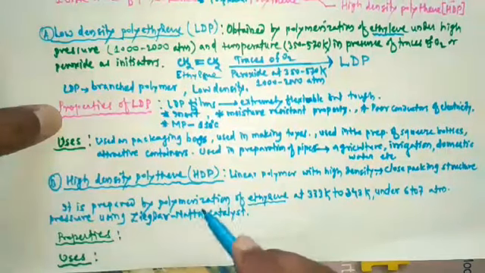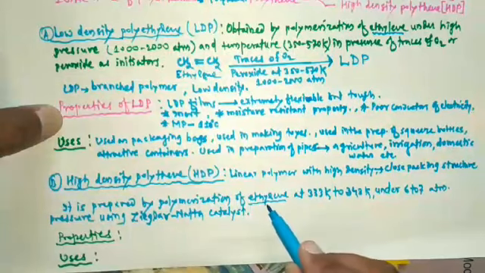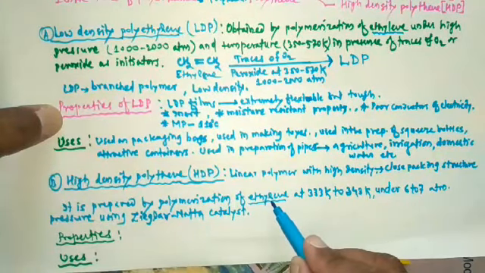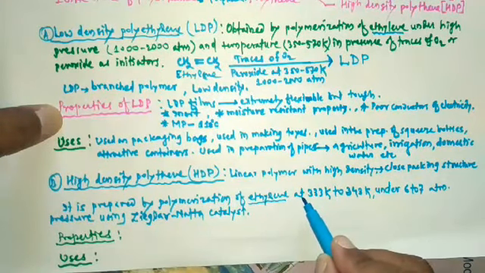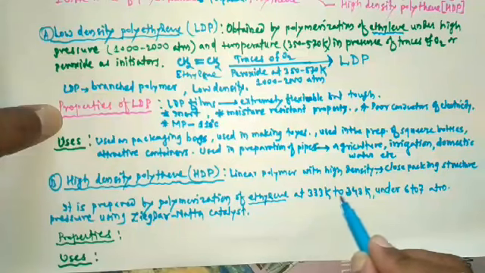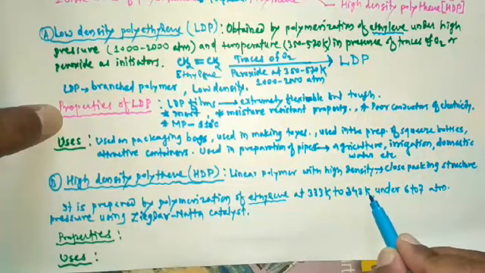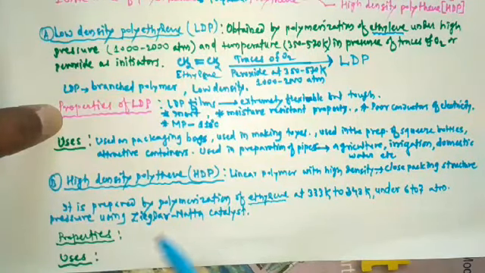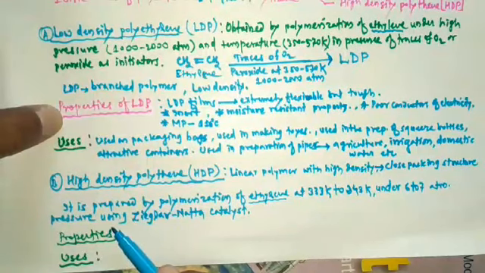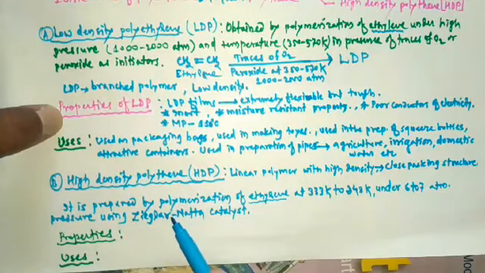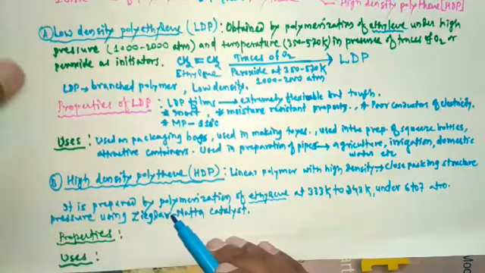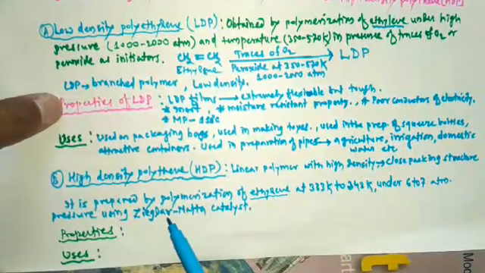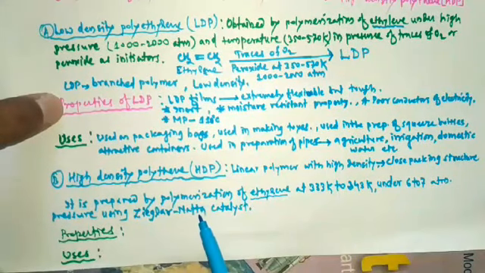It is prepared by polymerization of the monomer ethylene, and the temperature required is 313 Kelvin to 343 Kelvin under 6 to 7 atmospheric pressure using Ziegler-Natta catalyst. Here a catalyst is required, and that catalyst is Ziegler-Natta catalyst.